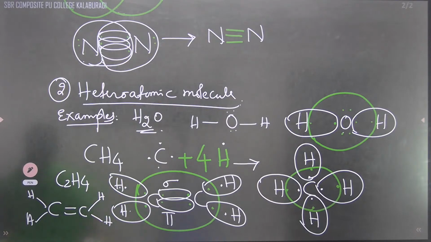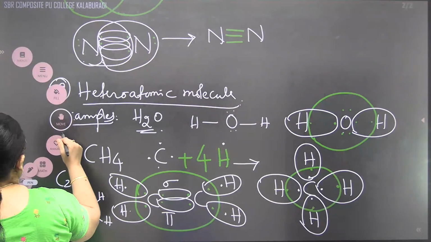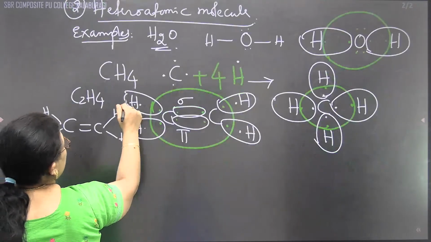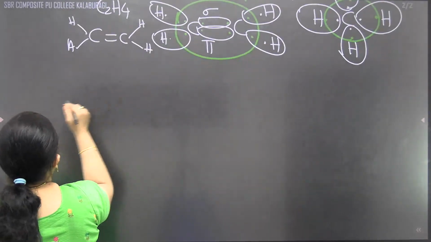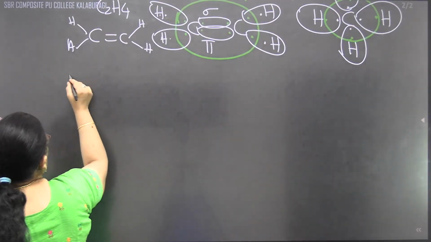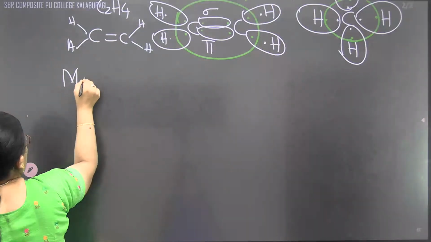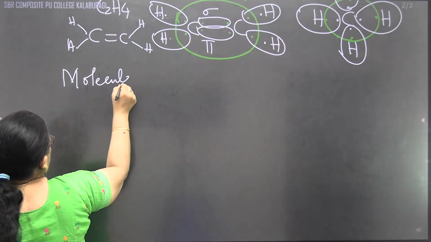Now it is also possible with respect to the molecular ions also. Third example.